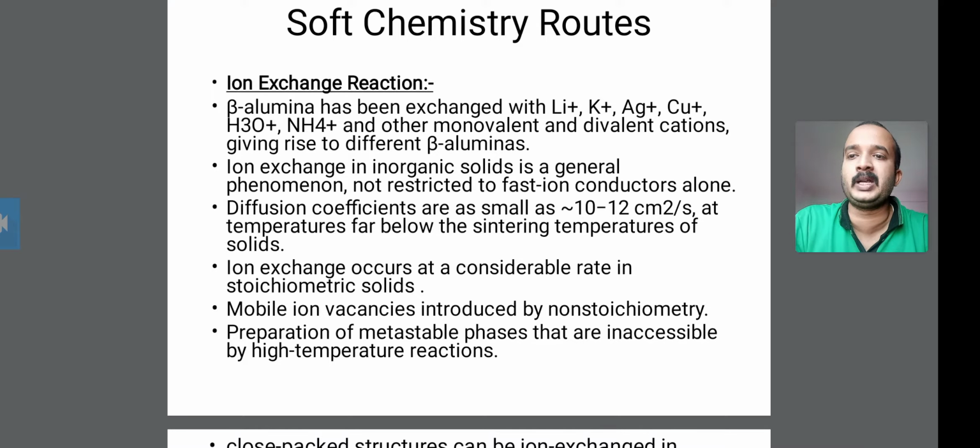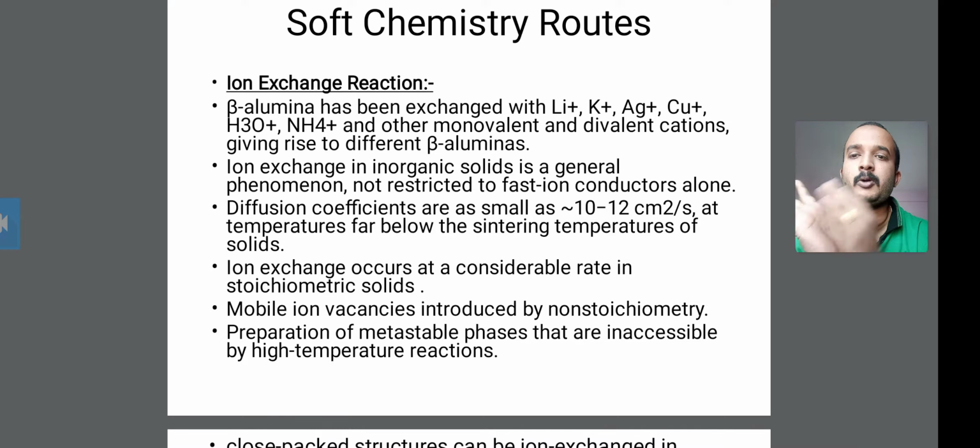Beta alumina can be exchanged with Li+, K+, Ag+, Co+, H3O+, NH4+ and other monovalent and divalent cations, giving rise to different beta aluminas.